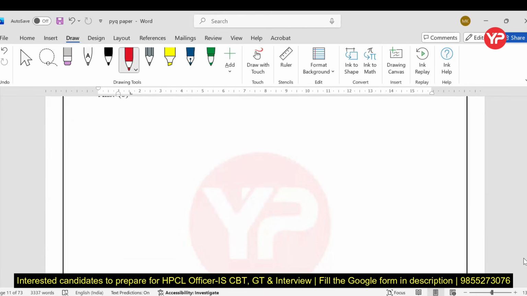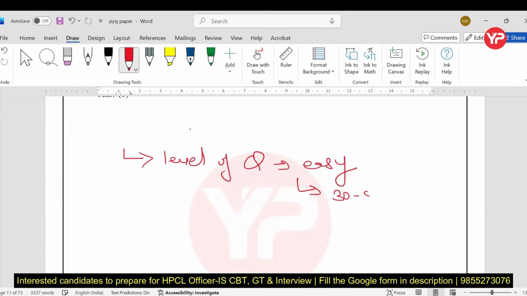So, my dear students, to conclude, the level of questions in this paper is very easy. You can easily solve most of the questions within 30 to 50 seconds. And even in the last paper, they asked almost 15 questions, but this time they removed this subject and added 3 more subjects. One is emerging technology, one is about attacks, and one is OOPs programming, JavaScript, Java, and all this stuff, my dear students.